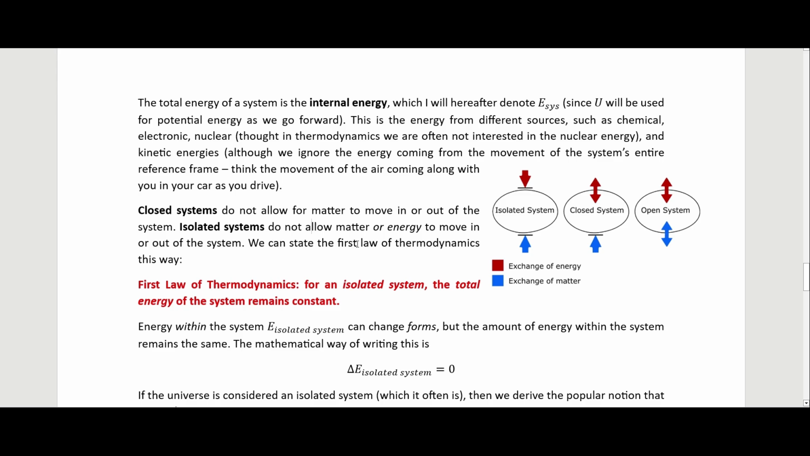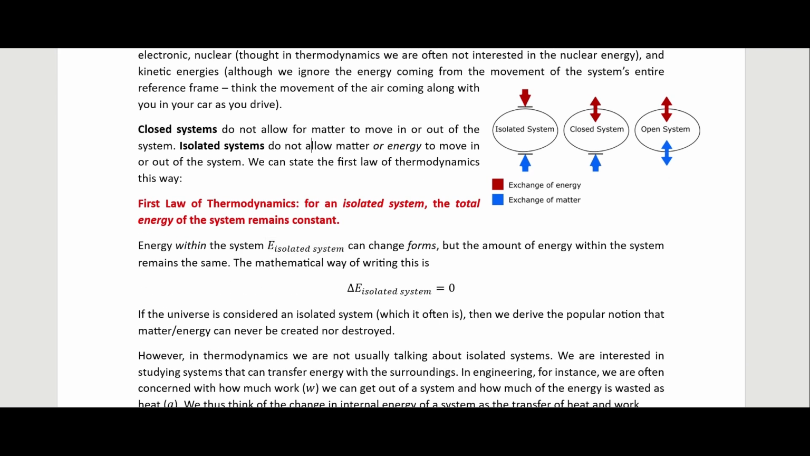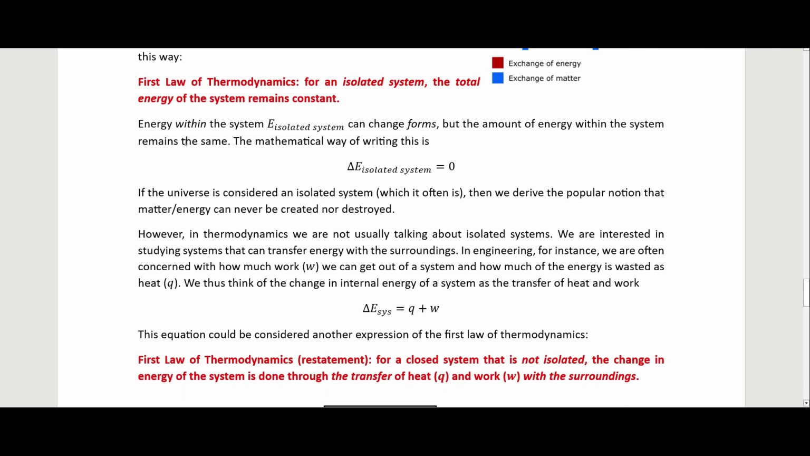We can state the first law of thermodynamics this way. For an isolated system, the total energy of the system remains constant. Energy within the system, which we'll just call E isolated system, can change forms, but the amount of energy within the system remains the same. The mathematical way of writing this would be this: the change in energy is always equal to 0.